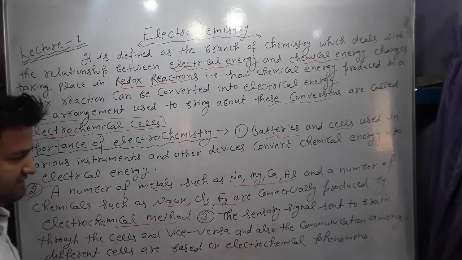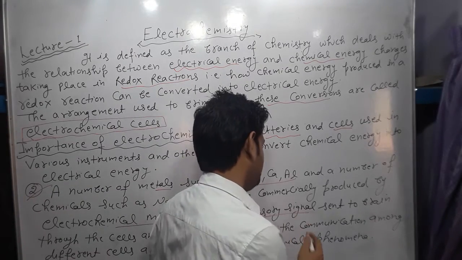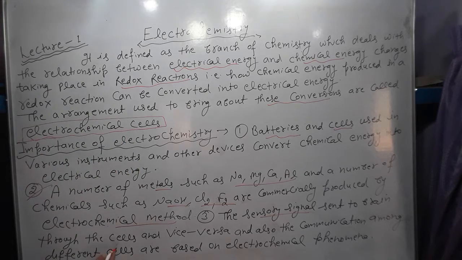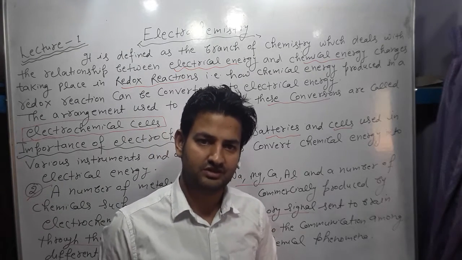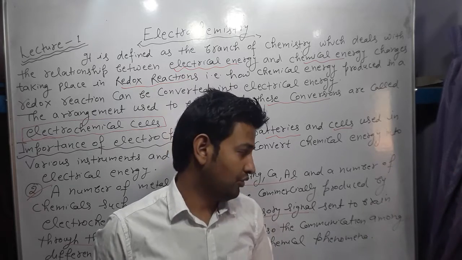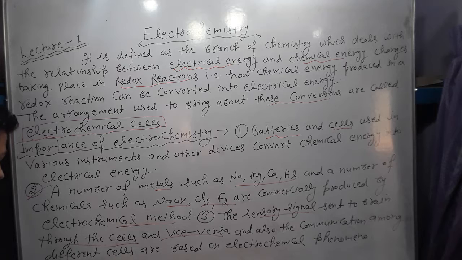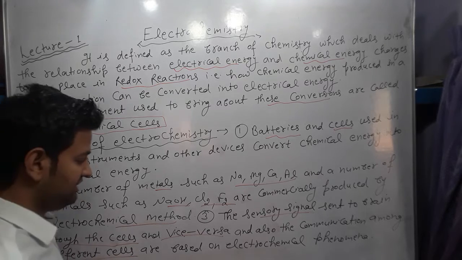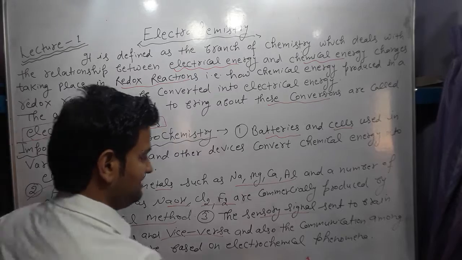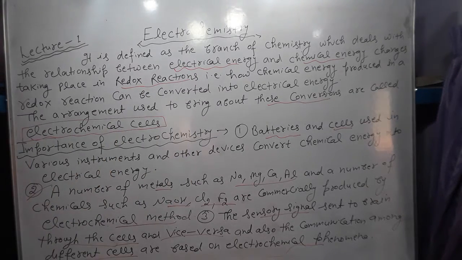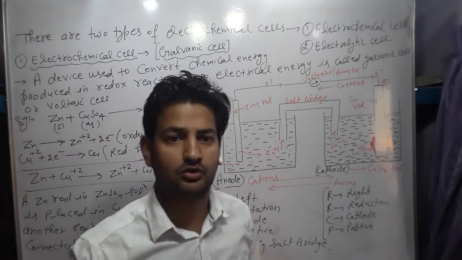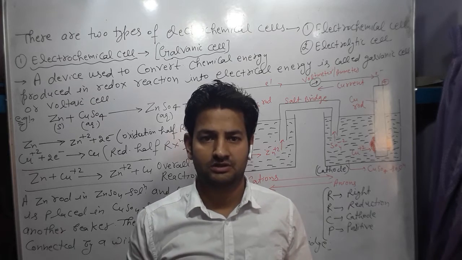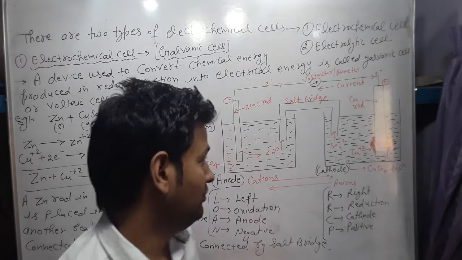Next important point is the sensory signal sent to the brain. Sensory signal means signals sent to the brain from our different organs, and messages from the brain to the organs. These are also communication among different cells. This is also based on different types of cells, and these cells are based on electrochemical phenomena. These are the importance of electrochemistry which are used in our daily life or in household wares.